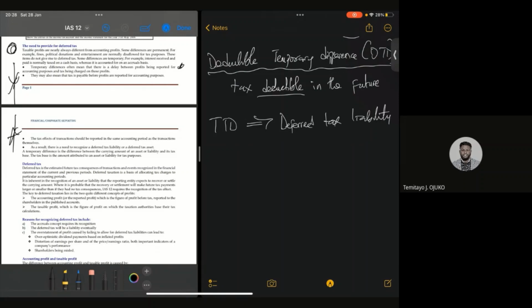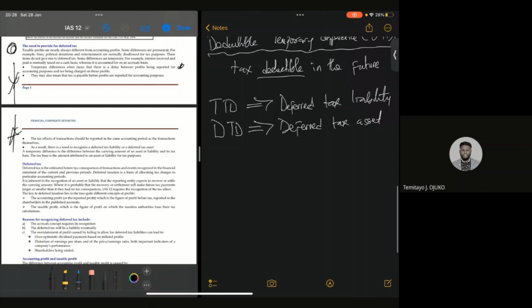liability. Now, the other one, the deductible temporary difference, will always lead to what? The opposite of deferred tax liability, which is what? Deferred tax asset. Because it is an asset, it's going to bring about future economic benefit, an inflow of future economic benefit. How do we mean? Because it's actually going to reduce the tax amount that you're going to be paying in the future. Deductible. Okay, that's what we're just trying to explain up here.